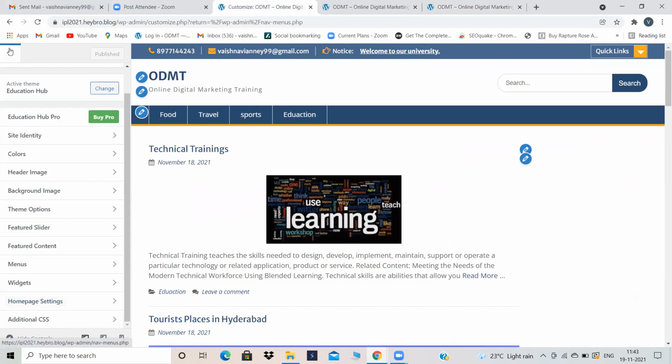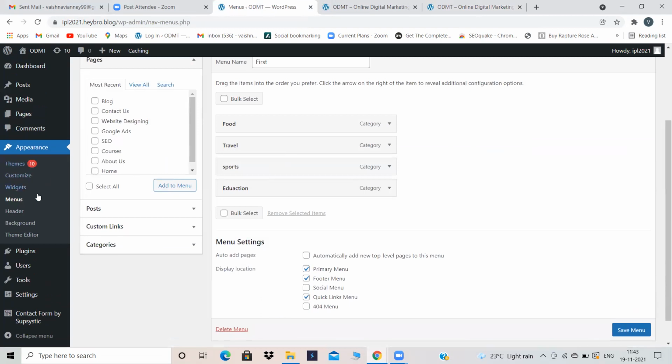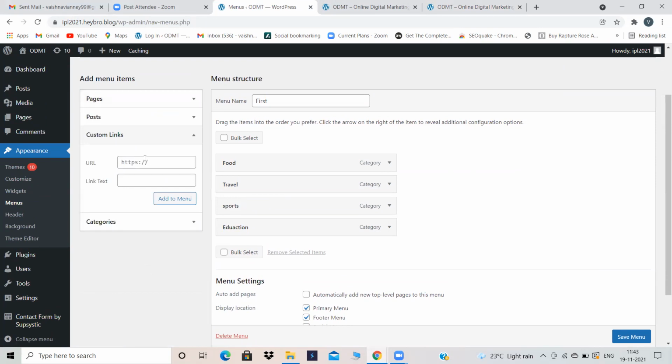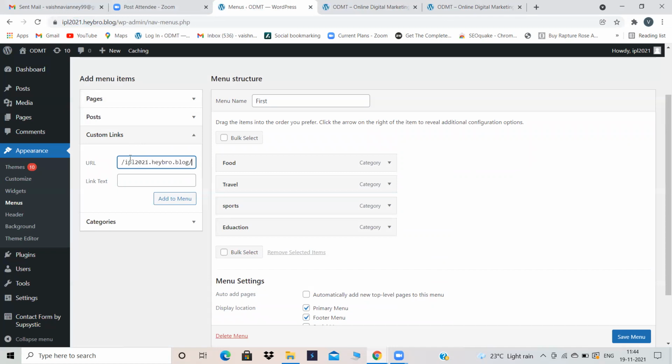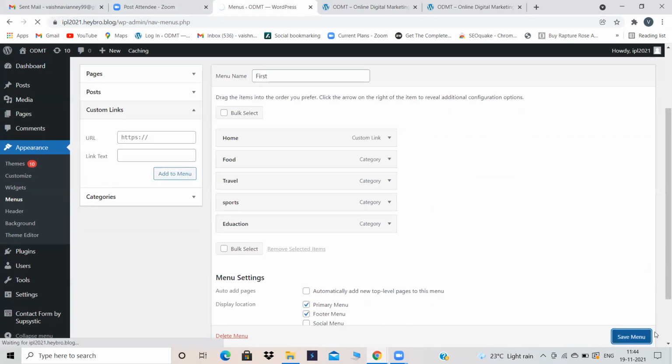So for that, what I will do is, I will go back to WordPress dashboard, and there is an option called custom links in menus. If you observe, there is an option called custom link. Go into this custom link option, URL and link text. These 2 blocks are there over here. Here you have to enter the whole URL of your website. Just copy the complete URL of your website and paste the URL over here. And here I'm giving the link text as home, so that all my blogs will appear under homepage, and separately each blog will appear under preferred categories. So click on save menu.